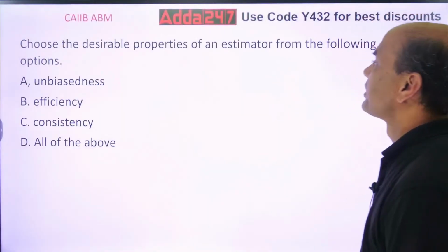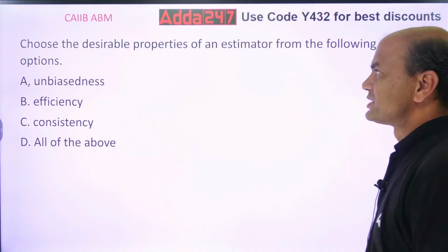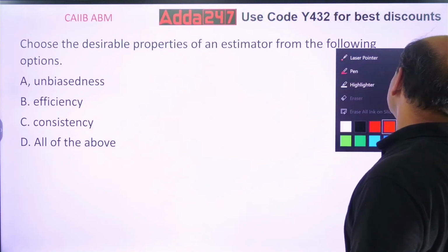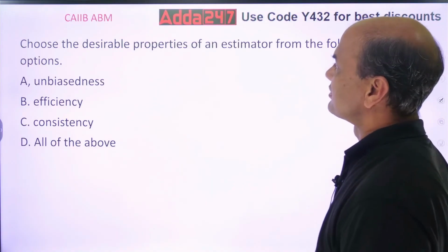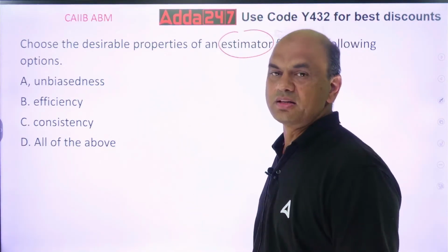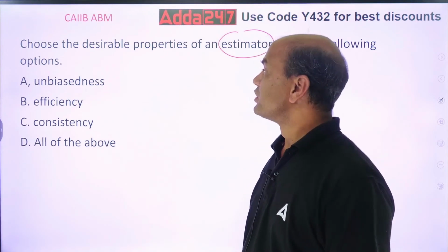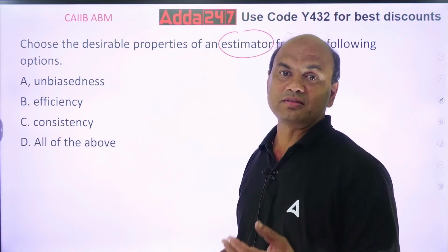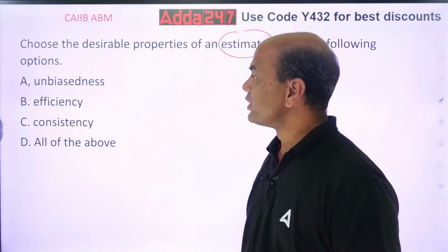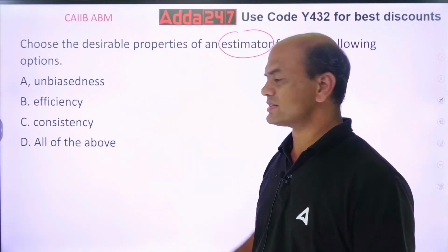Okay. Choose the desirable properties of an estimator from the following options. Desirable properties of an estimator. So what is an estimator? This is a chapter of estimation in your book, Module A, estimation. So this estimator means it's a tool, or you can call it a pivot. It should be unbiased, efficiency, consistency, and all of the above.